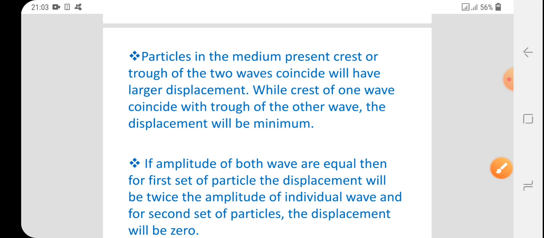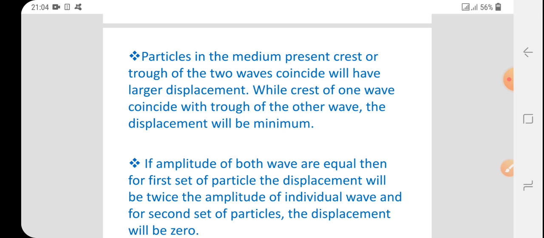If the amplitudes of both waves are equal, then when the crest of one wave coincides with the crest of another wave, the resultant displacement is equal to twice the amplitude. And when the crest of one wave coincides with the trough of the other wave, the resultant displacement becomes zero.